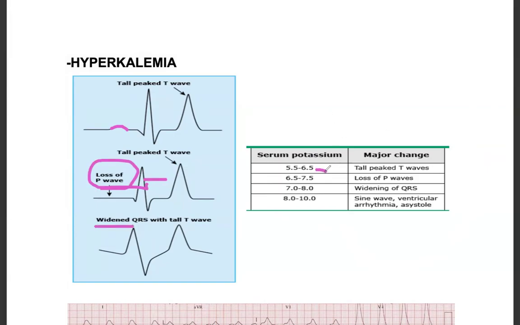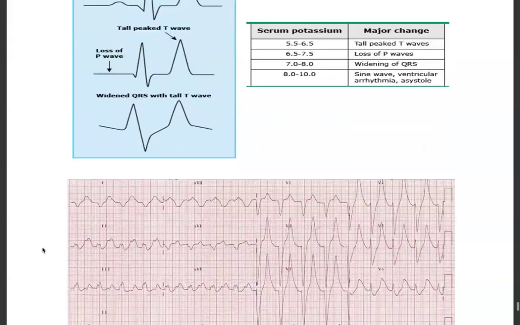So the potassium is between 5.5 to 6.5. First thing we see is tall peaked T waves. As it becomes 6.5 to 7.5, there will be loss of P waves. And then as it becomes 7 to 8, there will be widening of QRS. Then 8 to 10, there will be sine wave, ventricular arrhythmia, and asystole. So we should know these changes. This can come in exam for the question.